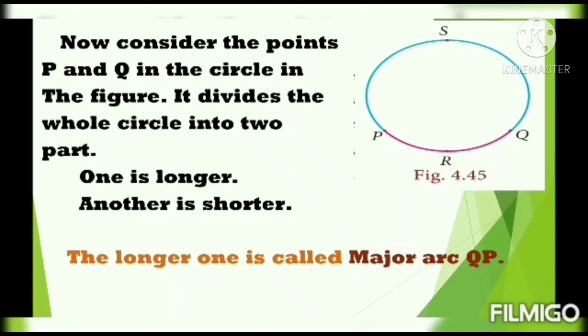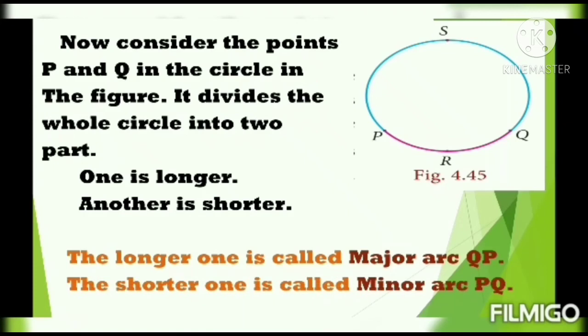Similarly, the shorter one is called the minor arc of the circle. Which one is shorter here? Yes, the pink arc. That is denoted in the anti-clockwise direction, PQ arc. The shorter one is PQ. The minor arc is PQ.